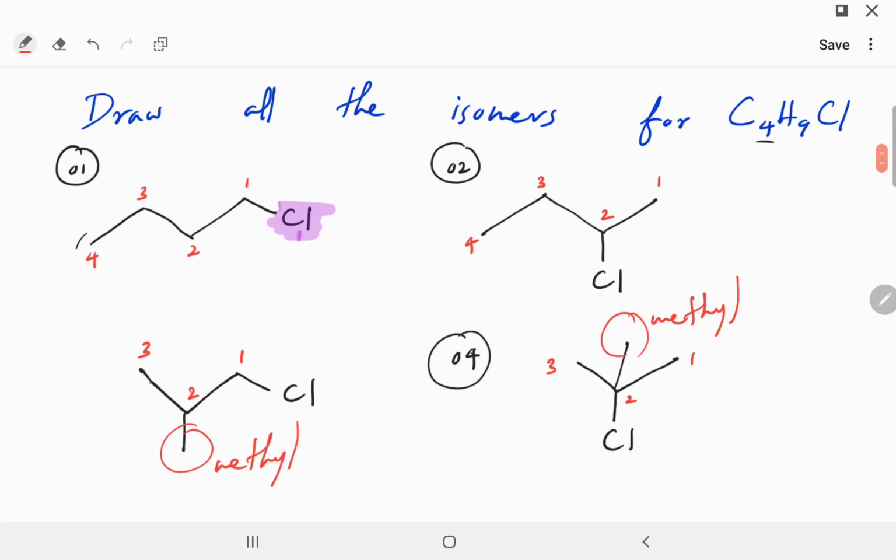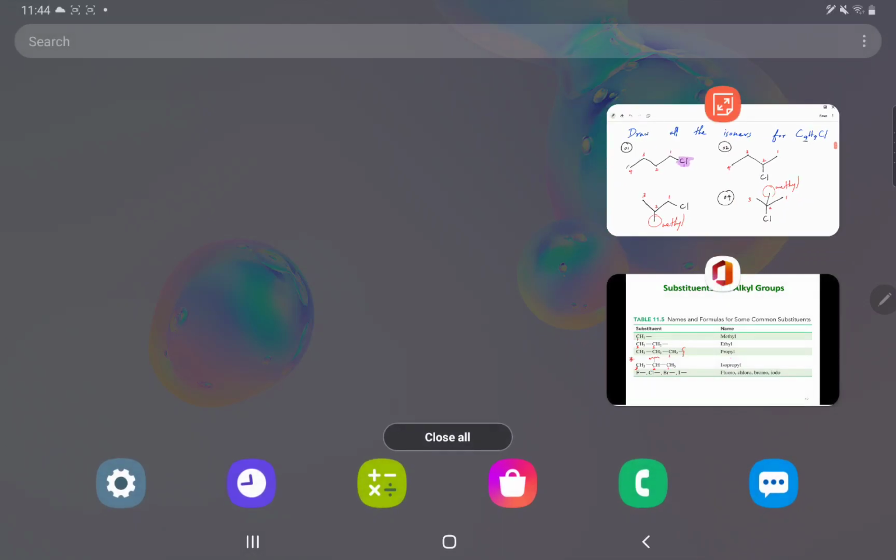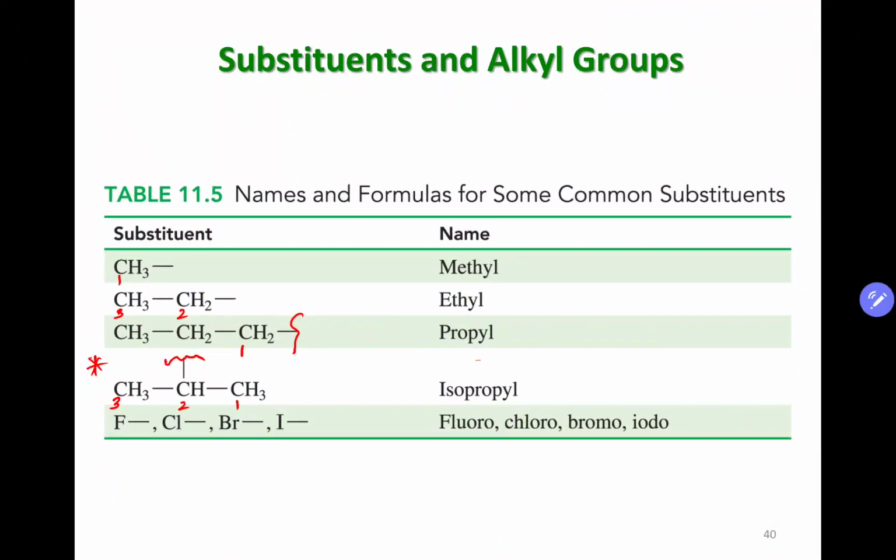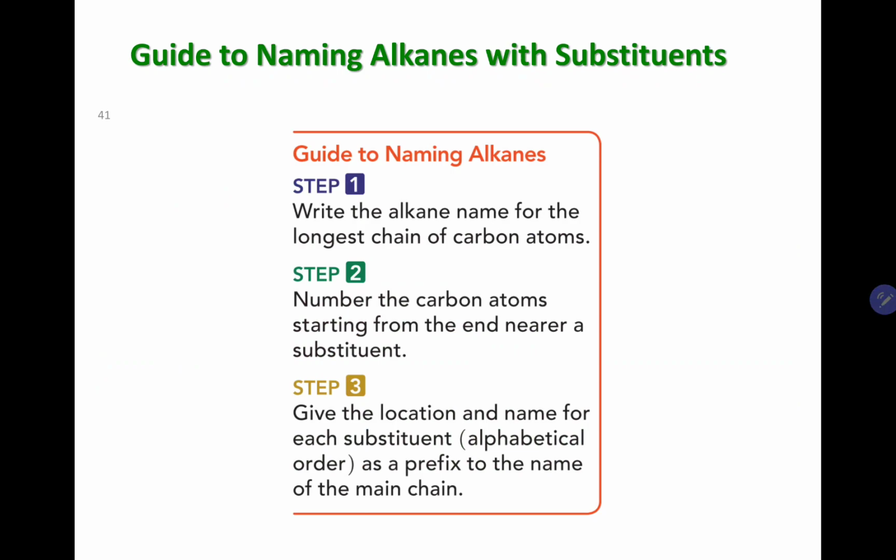All right, so these 4 are the isomers that you can draw. In the next slide we are going to learn how to name organic compounds with substituents. As you can see, these are some of the very common substituents we will find in here.